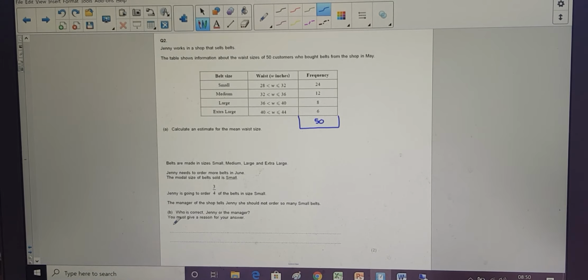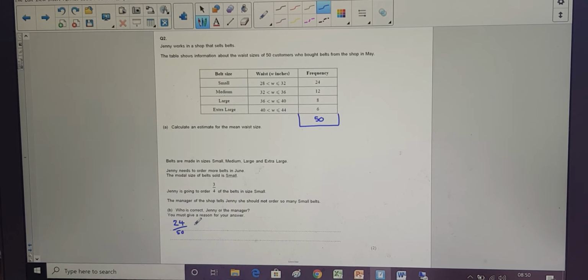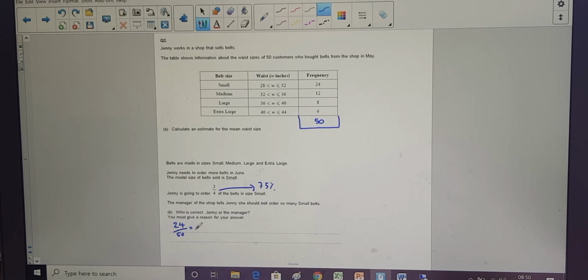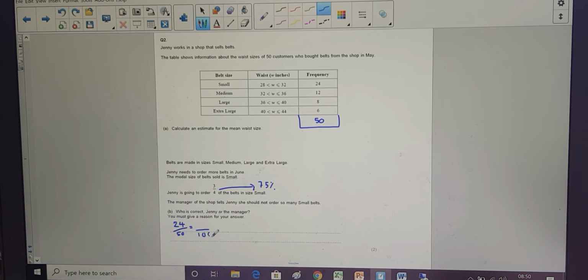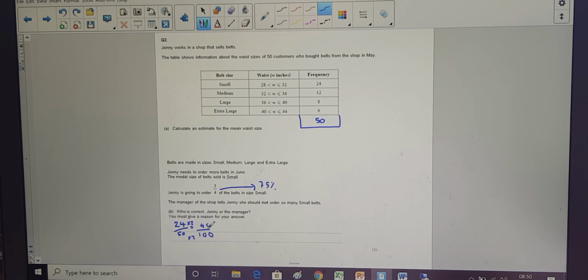And what proportion of belts sold was small? Well, 24 out of 50. That's a nice one actually to turn into a percentage or a fraction, doesn't really matter. If I know that 3/4 is 75%, let's see how 24 over 50 compares. Well, percentage means out of 100. So 50 times 2 gives me 100. 24 times 2 is 48 over 100, or 48%.